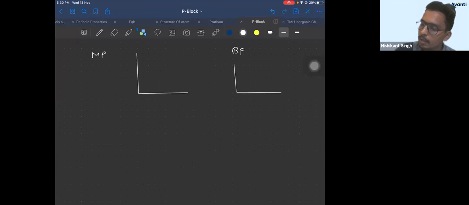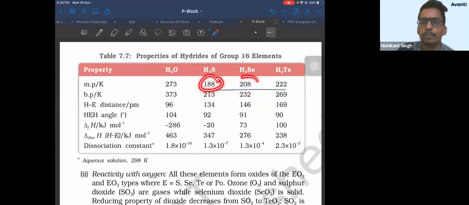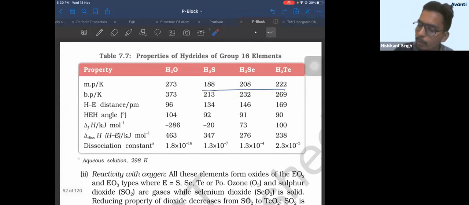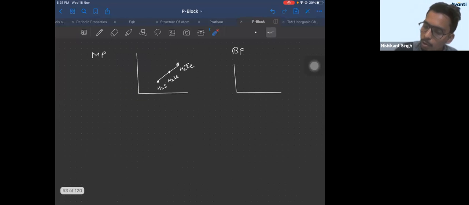Right, see this. So it increases from H2S, H2Se to H2Te, correct? Now check water's melting point. Just like ammonia, water's melting point is maximum. Okay? So water's melting point will come above all here. H2O. So again you'll get a V-shaped graph.